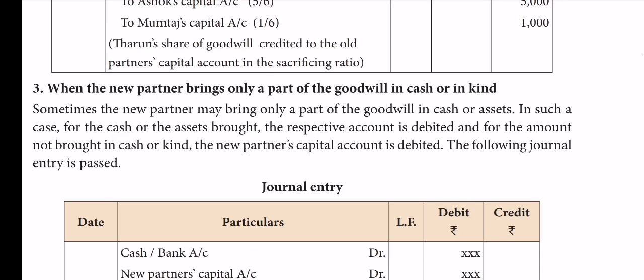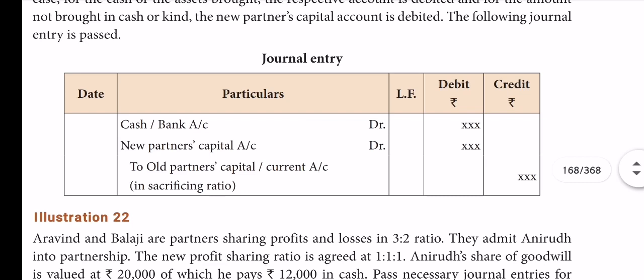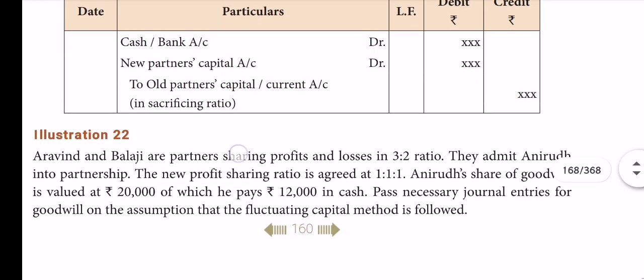Combined journal entry. The following journal entry is passed. Cash or bank account is debited with how much he brought in cash. Then how much he is not able to bring, that is new partner's capital account debited, to old partners' capital or current account. Okay, so we do this one sum and apply this journal.